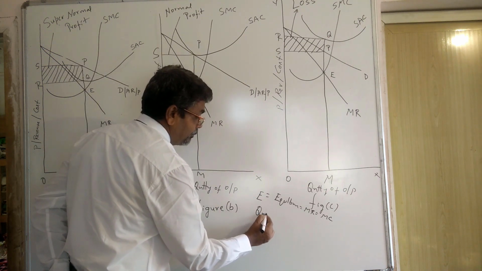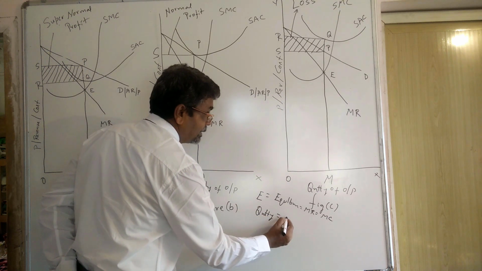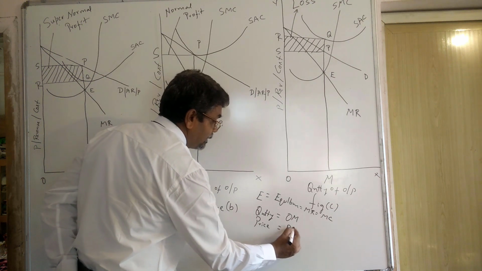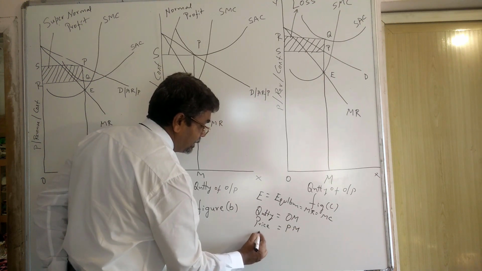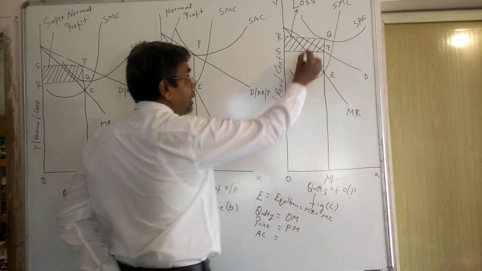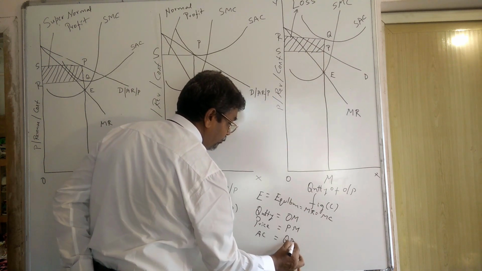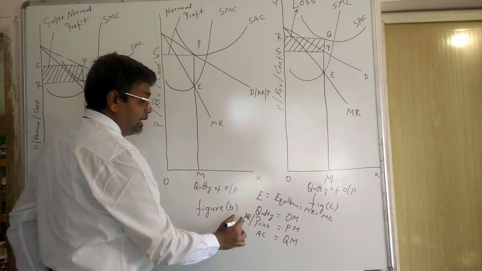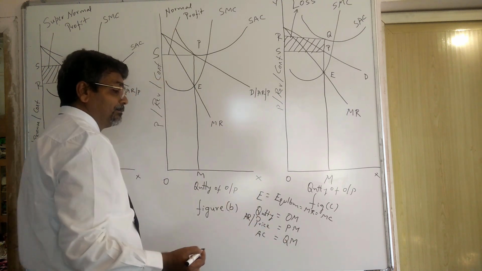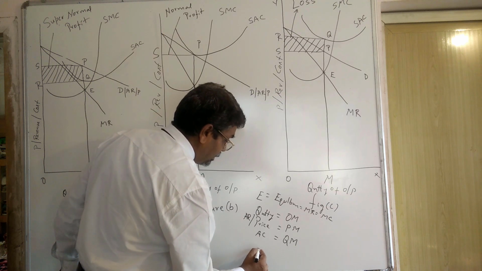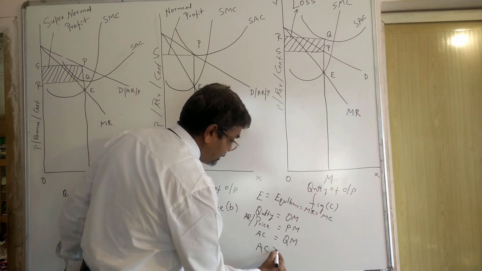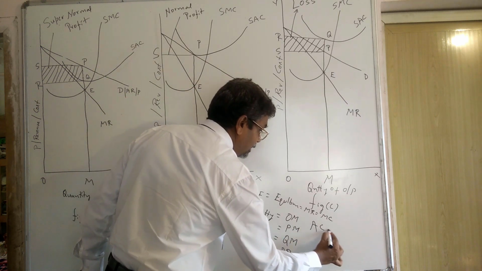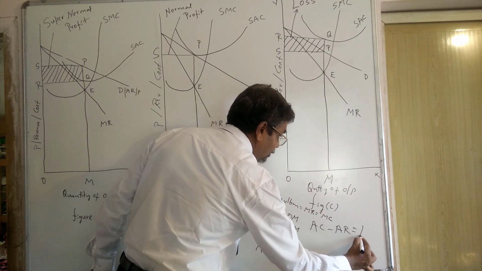Quantity determined, quantity is equal to OM, price is equal to PM, but average cost is equal to QM. AR price is equal to PM, AC is equal to QM. The difference between both, here AC is greater than AR, therefore AC minus AR is equal to loss.